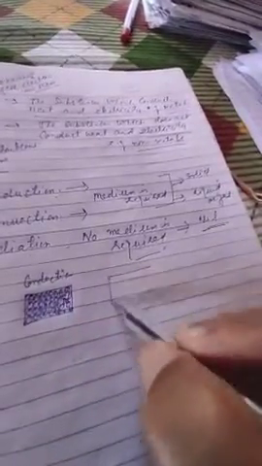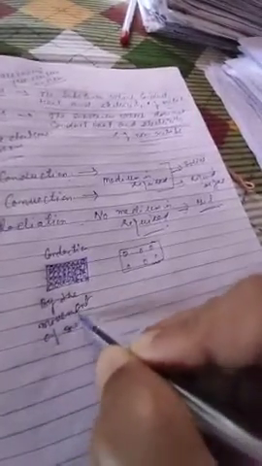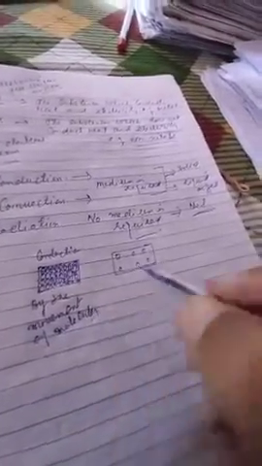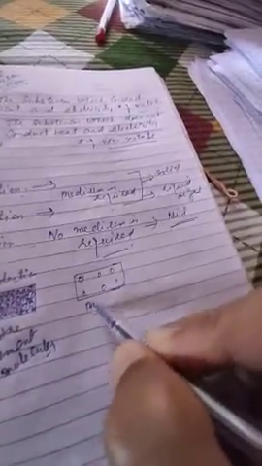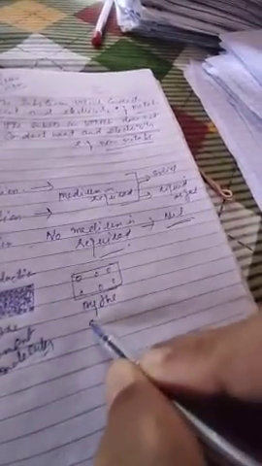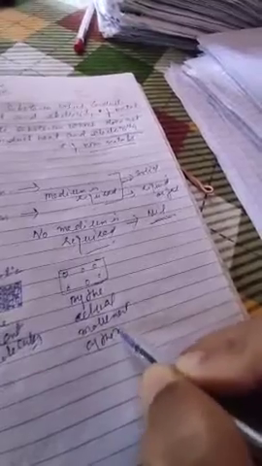And whereas this is conduction, now the convection process. Convection process means you can write it by the actual movement of the molecules.